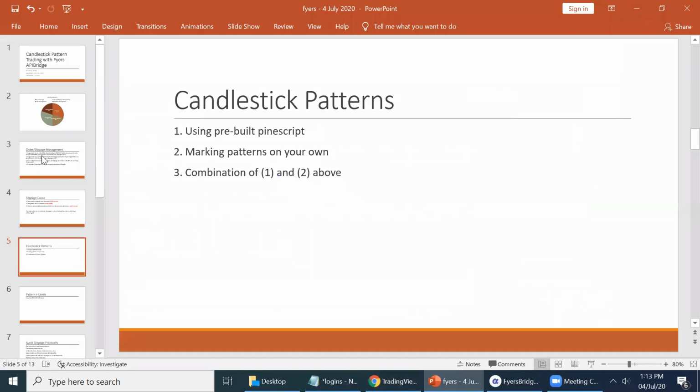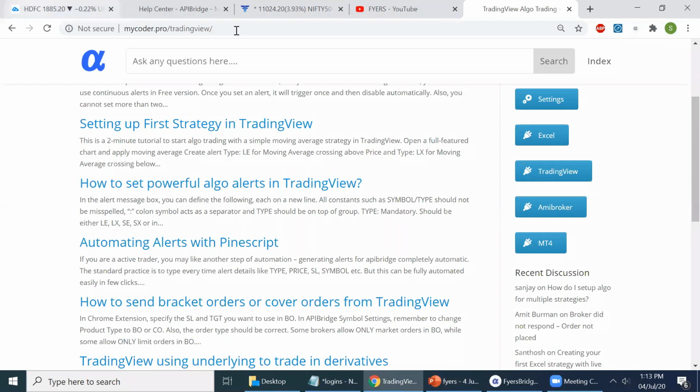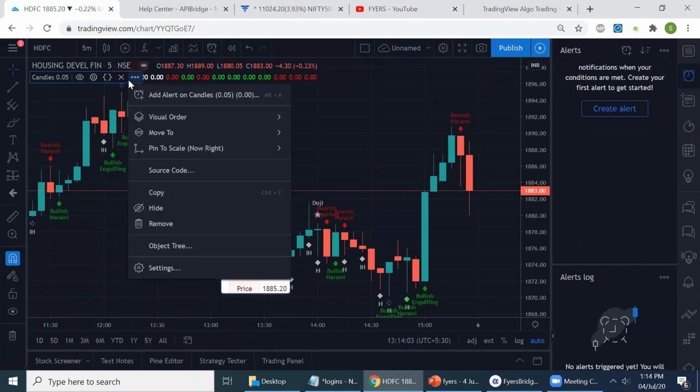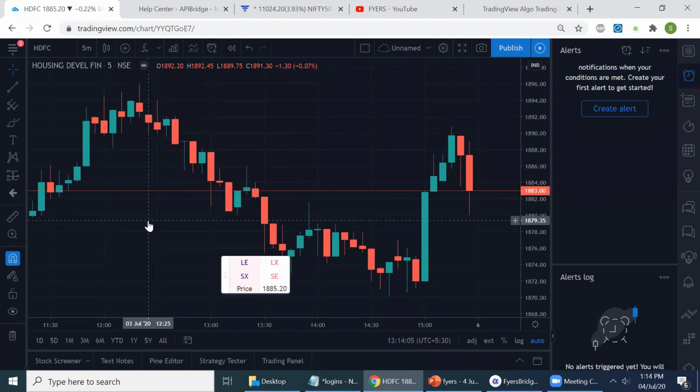Okay, so for candlestick trading, there are three ways to implement and deploy strategies based on candlestick patterns. You can either use a pre-built Pine script like I did. I applied one of the pre-built Pine scripts that was available in the public library. For discussion purposes, I'll remove it and apply it again.